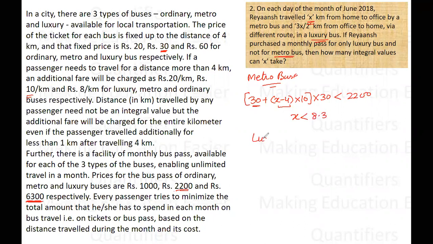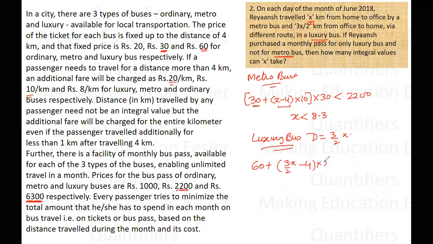And for the luxury bus, what will happen? The total distance traveled by him is 3/2 x. So for the first 4 kilometers, he will be paying 60 rupees. After that, the distance remaining is 3/2 x minus 4 kilometers, for which he will pay 20 rupees per kilometer.